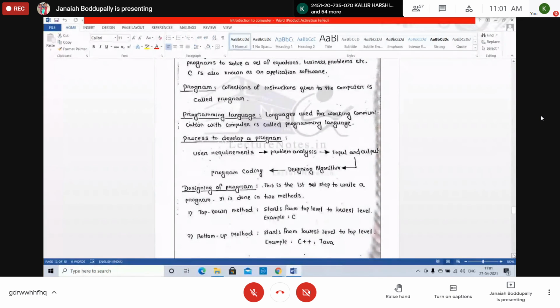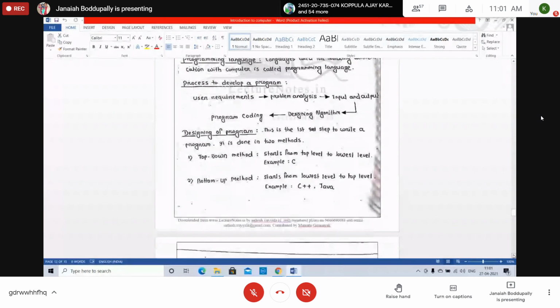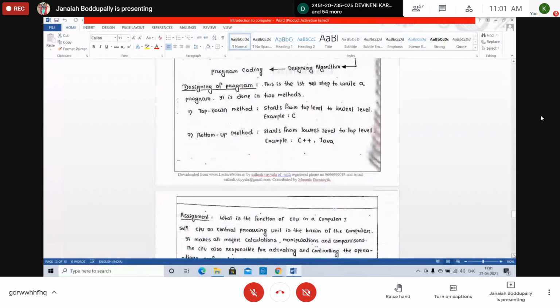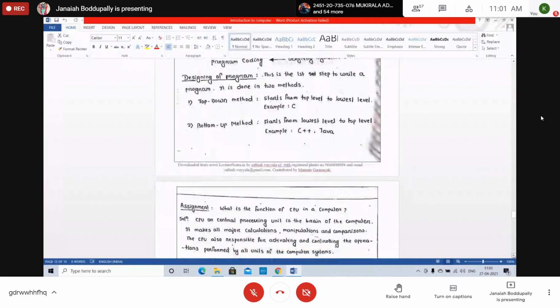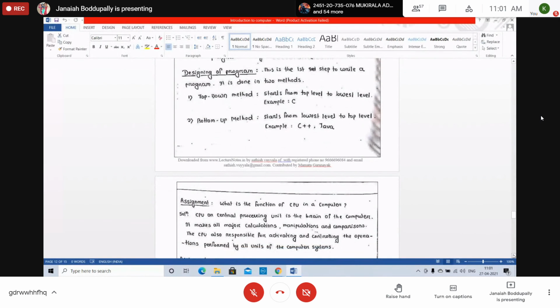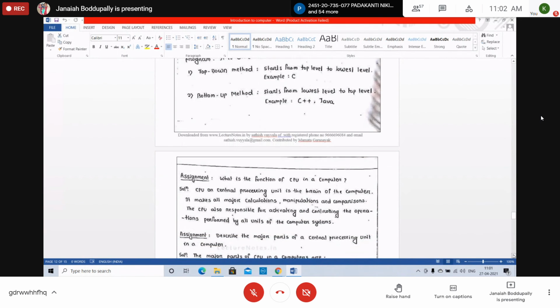Then next, designing algorithms. See how a software program is developed: user requirements, problem analysis, input and output, now designing the algorithm. Next, program coding. Designing of a program can be done with the top-down method or the bottom-up method. Bottom-up starts from the lowest level to the top level. That is C programming. Top-down is Java, C++.